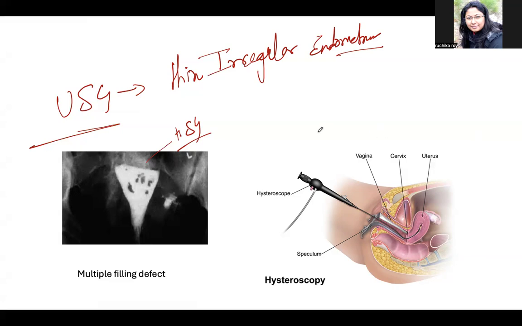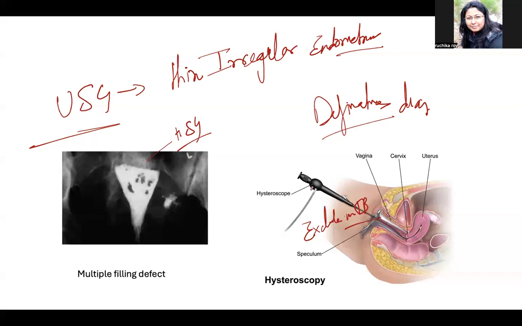Now, for the definitive diagnosis, they can ask in the MCQ, what is the definitive diagnosis? Then you have to go with the hysteroscopy. This hysteroscopy will help you to visualize if any adhesion is present in the uterus or not, and it also helps to exclude genital tuberculosis. Sometimes with the help of the hysteroscope, we do the adhesiolysis. We can take out the adhesions.